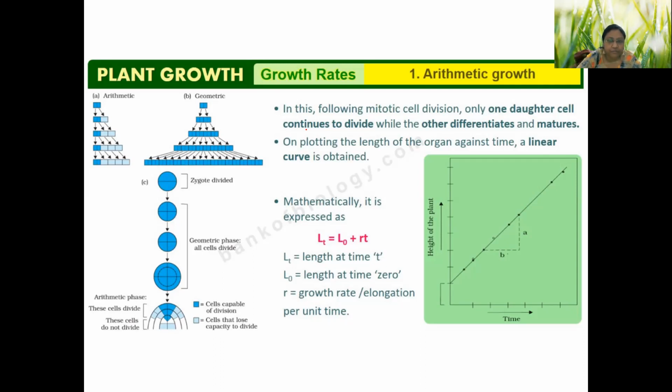We will first look at arithmetic growth. In this case, one daughter cell is responsible for giving 2, and 2 to 3, like this. If we make a graph of this type of growth, with time on the x-axis and height of plant on the y-axis, we will get a straight line.